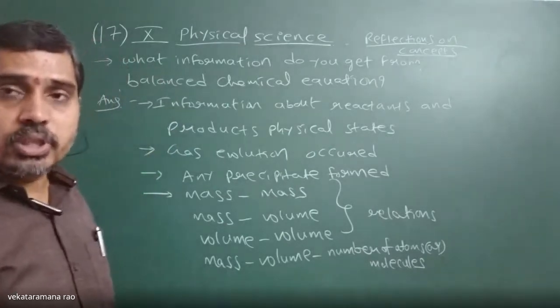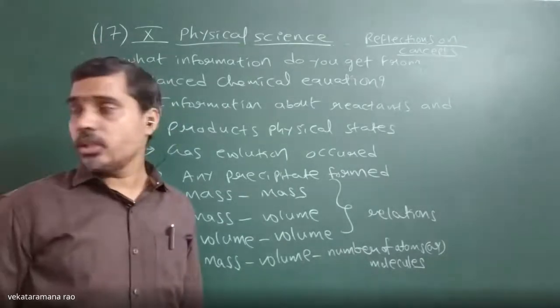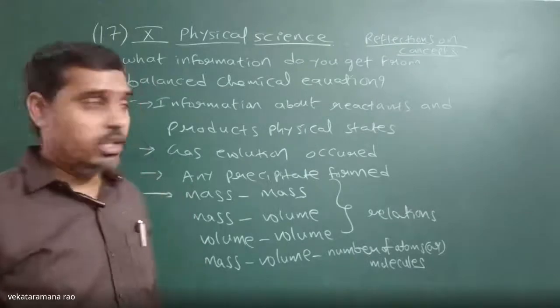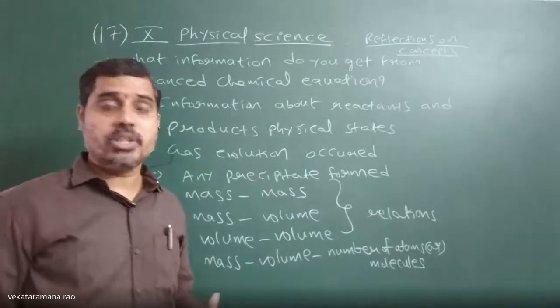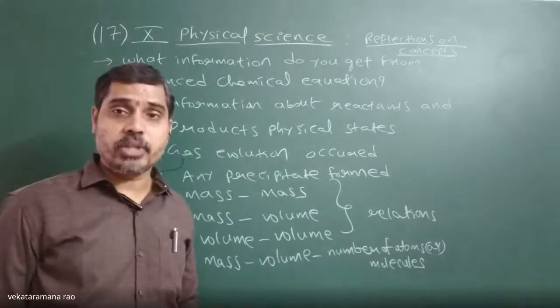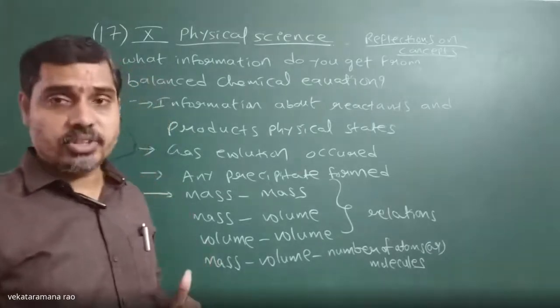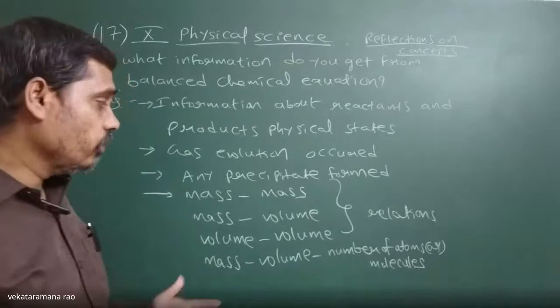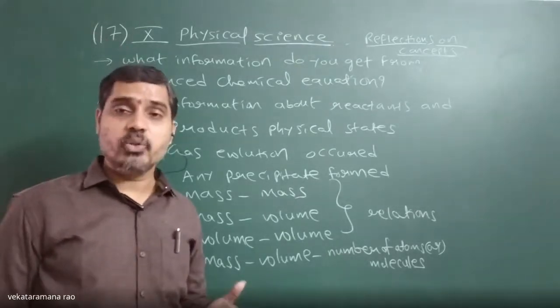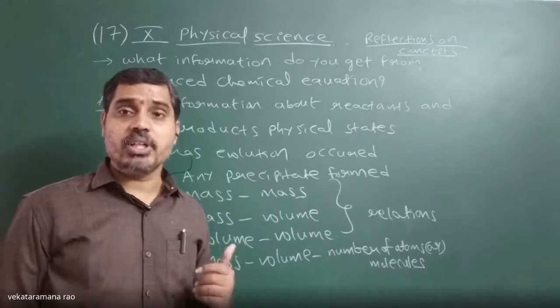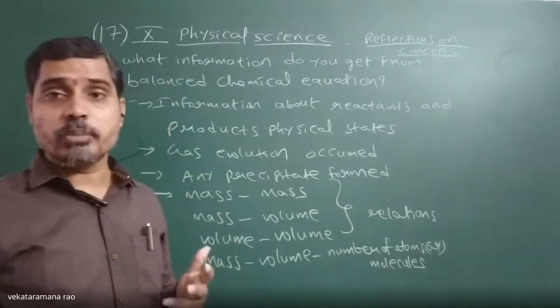And it also tells whether it is a thermochemical reaction, a photochemical reaction or an electrochemical reaction. How will we get this? By observing Q. If a plus Q is on the product side, we can tell that it is an exothermic reaction.